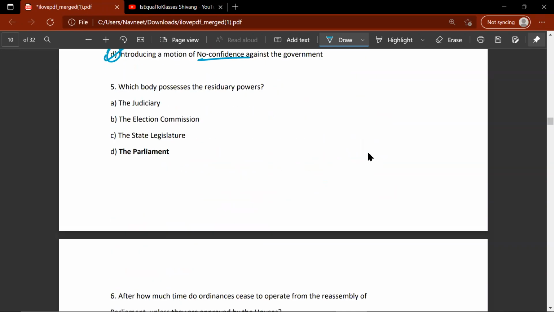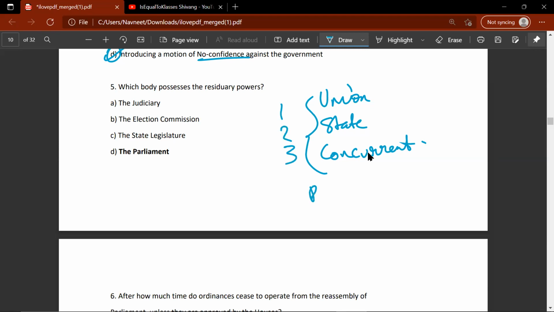Rajya Sabha only plays the advisory role. Which body possesses the residuary powers? Residuary powers means that, for example, you have three lists: the union list, the state list, and the concurrent list. The topics that aren't listed in any of these three lists are known as residuary.